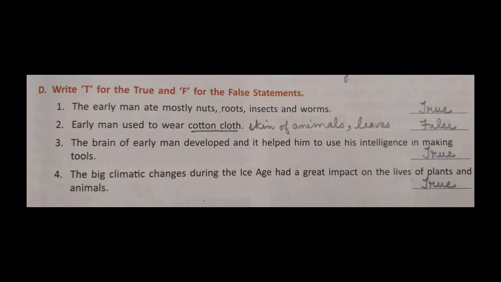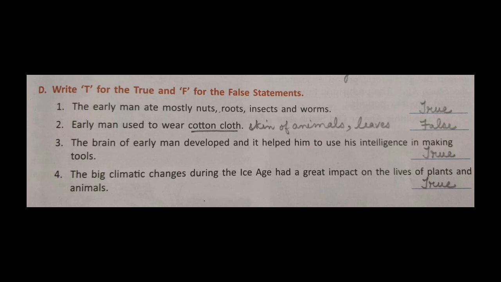And now we move to true or false. And we are not going to write T for true and F for false, but we are going to write the full word true for true and false for false. We are not going to write T and F. Number 1, the early man ate mostly nuts, roots, insects, and worms. That is true. Number 2, the early man used to wear cotton clothes. Now this is incorrect. So we'll put there false and we'll also correct the sentence.